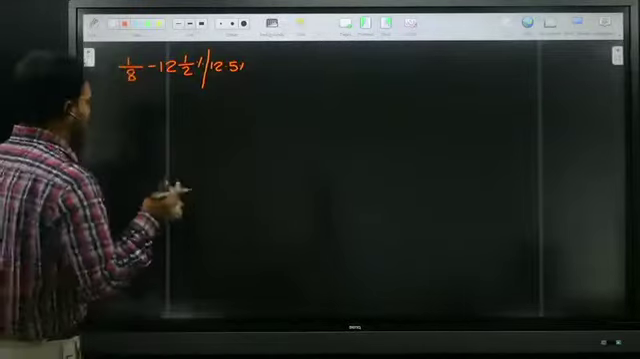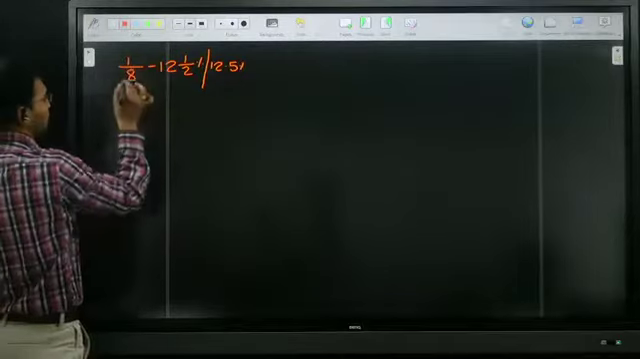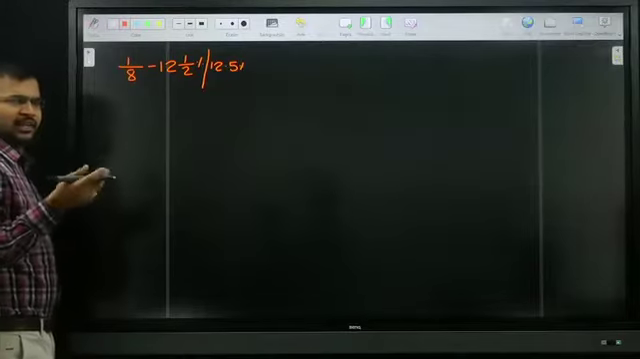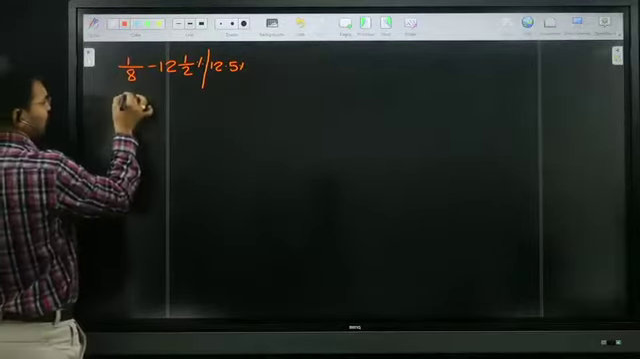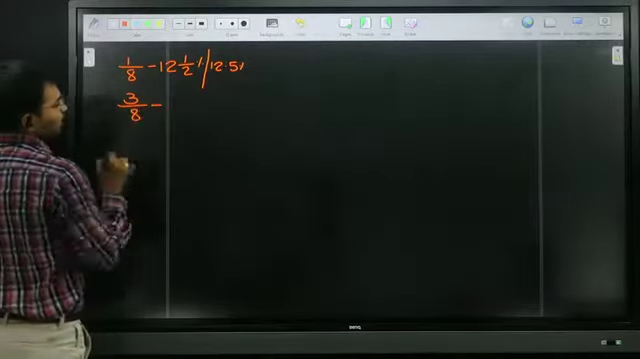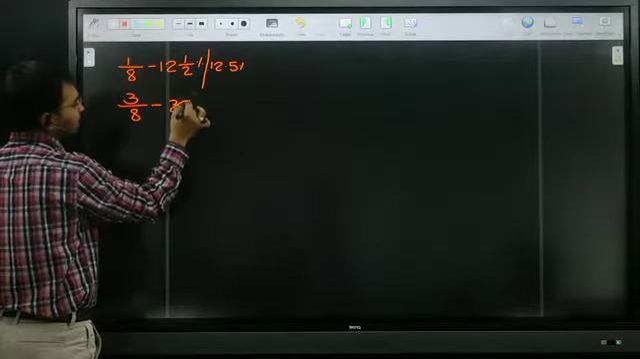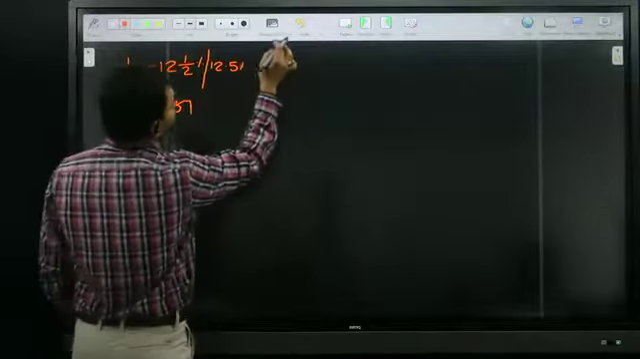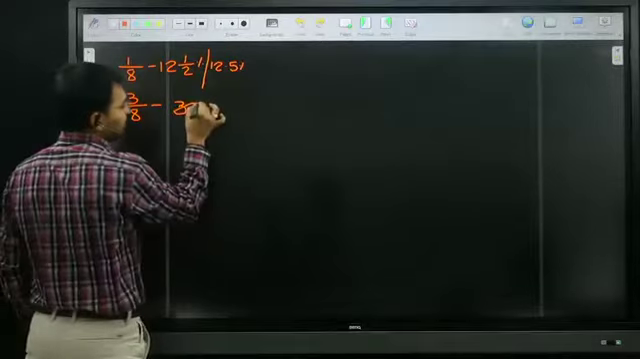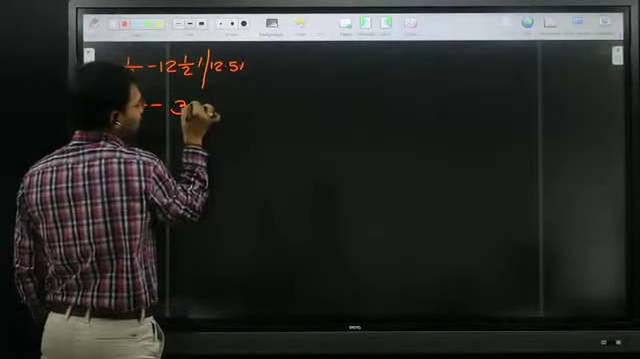All of you know the 12 and a half table? So, 2 by 8 is not required because 2 by 8 is nothing but 1 by 4. Next, I go for 3 by 8. 3 by 8 is nothing but 12 and a half 3 times. 12 3 times is 36, and 3 halves is 1 and a half. 36 plus 1 and a half is 37 and a half.